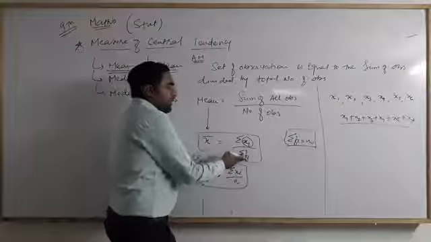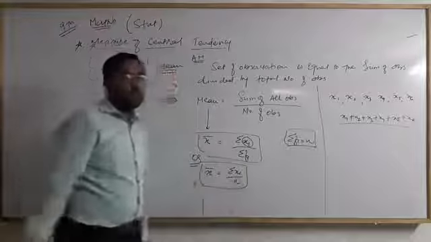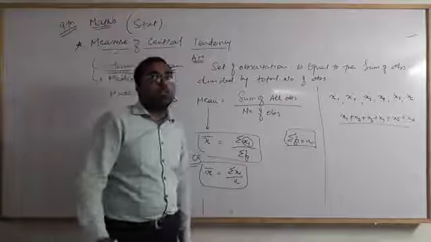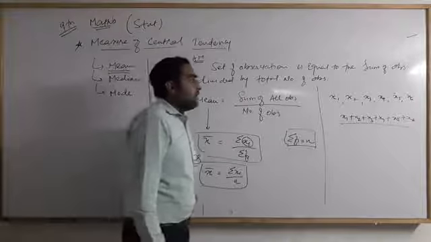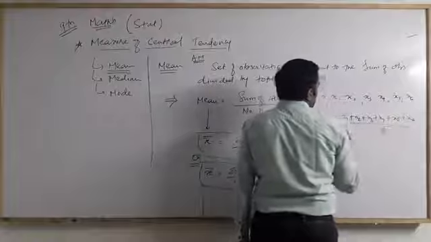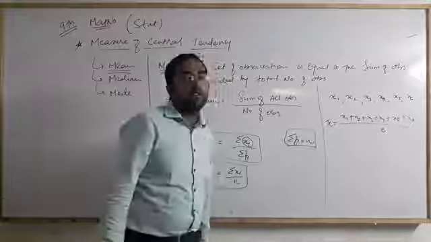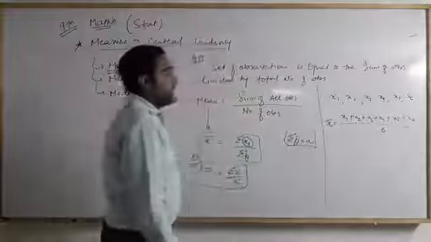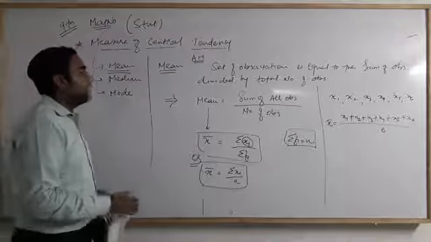Here f means frequency, and n means number of observations. Number of observations and frequency are similar for raw data, that is ungrouped data, and grouped data. Here 6 observations are available, so my x bar is equal to x1 plus x2 plus x3 plus x4 plus x5 plus x6 divided by 6.